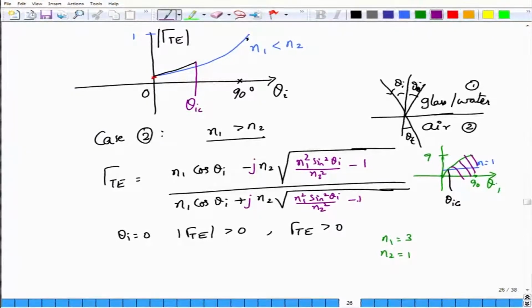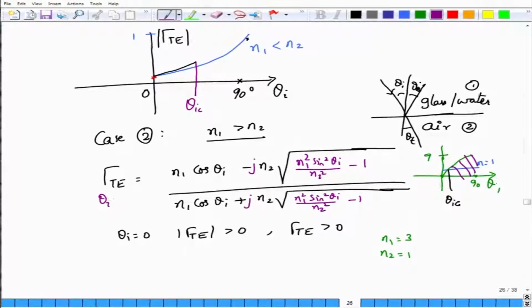Of course, n1 square sin square theta I is larger than n2 square only when theta I is greater than theta IC. So only after the so called critical angle is n1 square sin square theta I greater than n2 square, which makes us rewrite this gamma TE. So this is only when theta I is greater than or equal to theta IC, only in this region, when the green curve lies above the blue line.